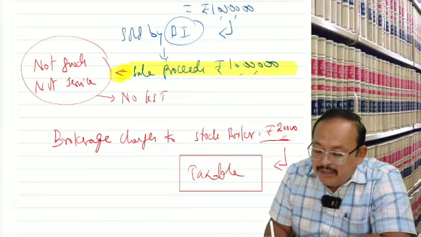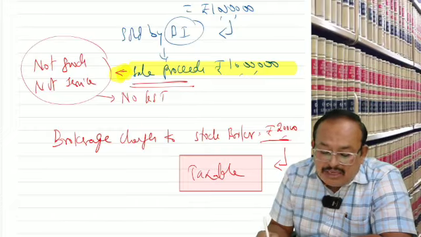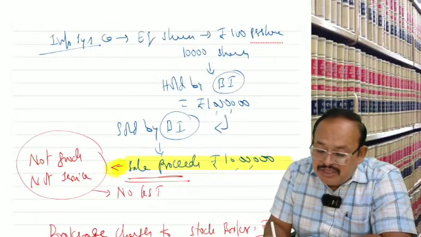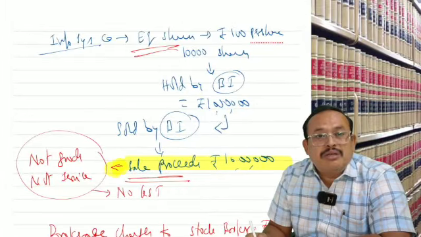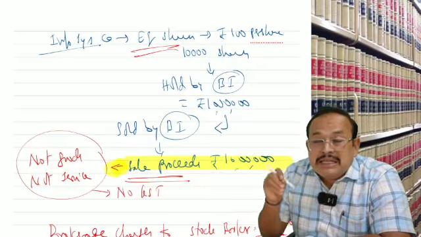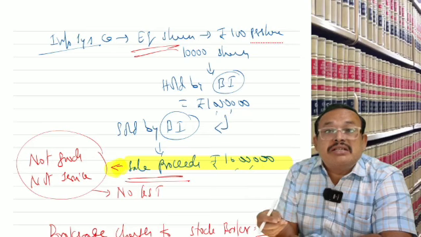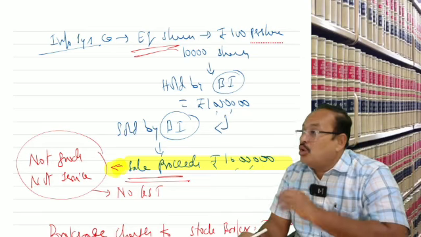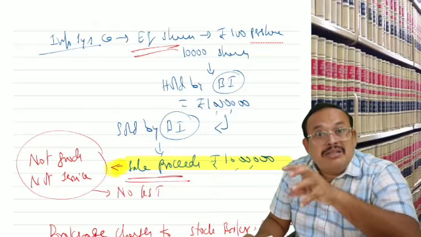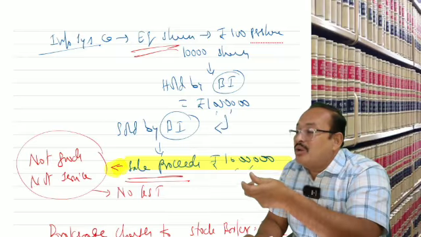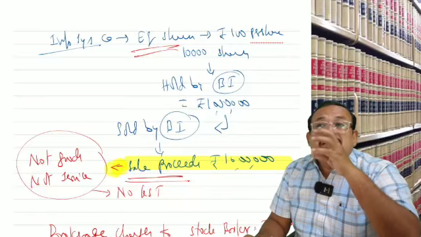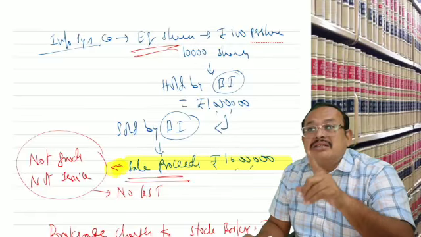Meaning thereby, securities are not taxable. Sale of securities is not taxable, but stock brokerage charges incurred for selling the securities are taxable. Like the loan amount is not taxable, but to sanction a loan, documentation charges, processing fees and legal charges will attract GST.